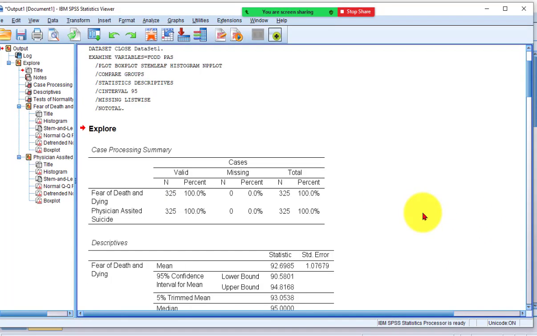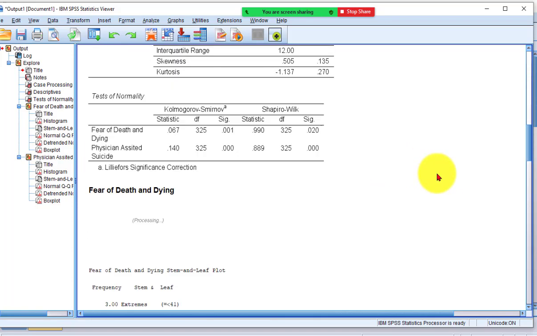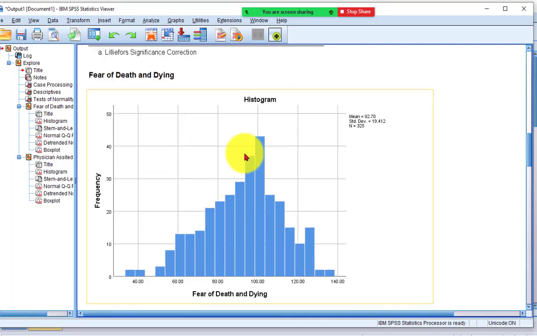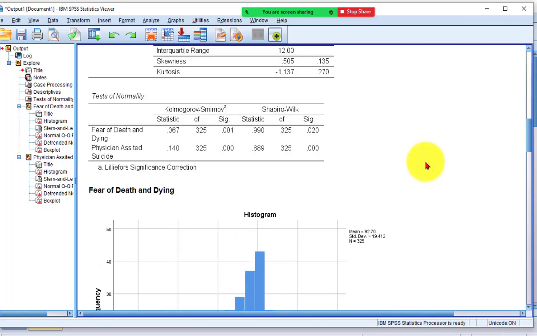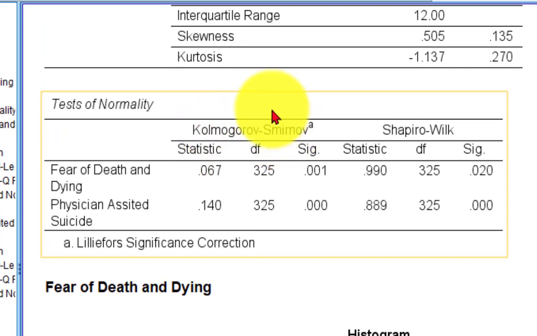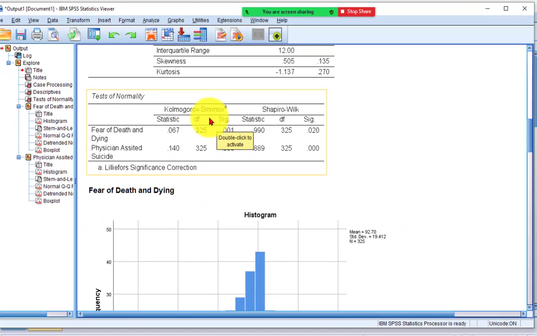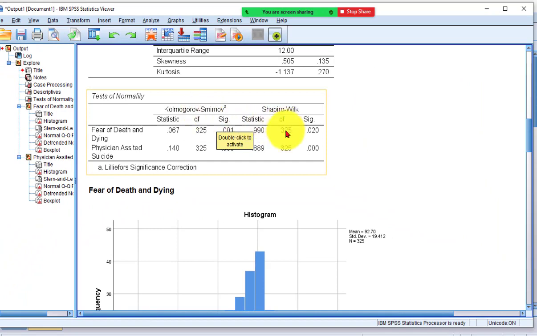So right off the bat, here's all the means. You got 325 sample size. That's pretty darn big. And the histogram looks a little bit skewed, but we're going to go by the Kolmogorov-Smirnov test, and this indicates that both variables have violated the assumption of normality. All right, that's part one. The data is not normal, so therefore we're probably going to use a non-parametric version of the t-test. So we're going to go ahead and do the Mann-Whitney U test.